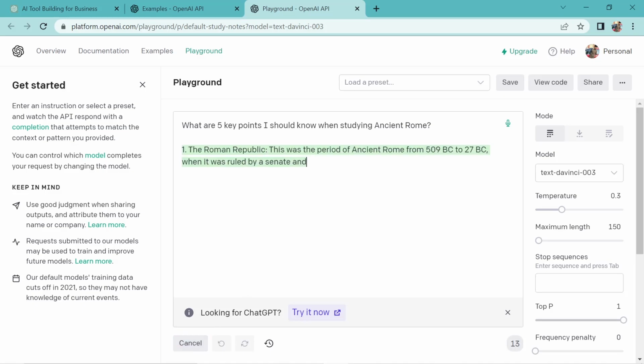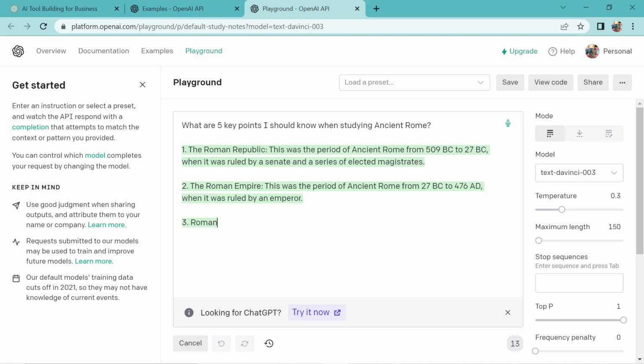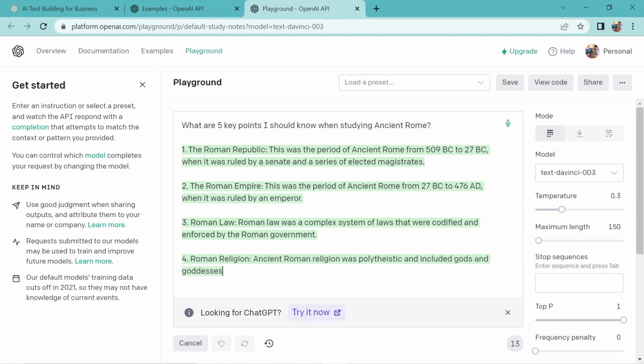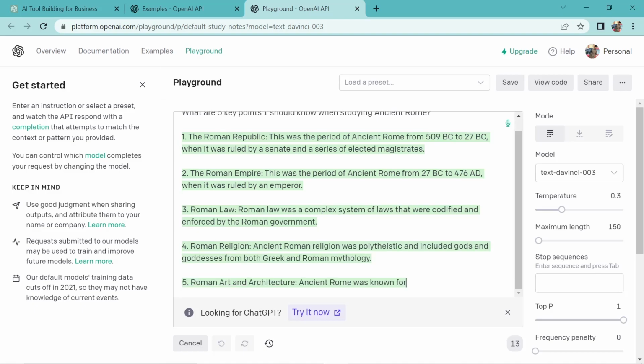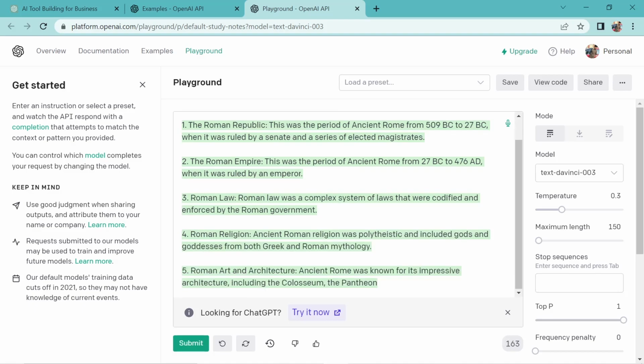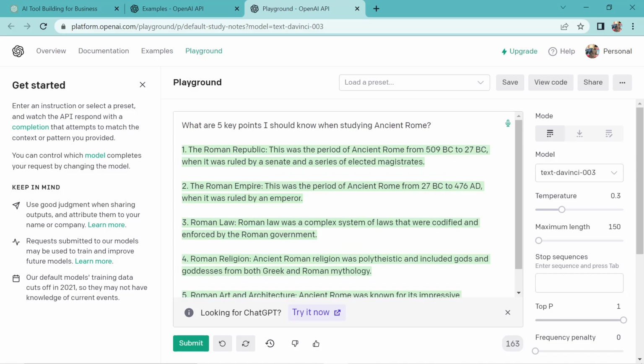Okay, so it started giving me some good answers, which I can see are very good. Oh, the Roman Republic. Okay, I'm not going to read all of this, but it's actually great. There are some good points which you can definitely utilize if you're a history student and you want to get good marks. This kind of service is what we are going to use to implement in our tool today and build something out of it. So let's get straight into the video.